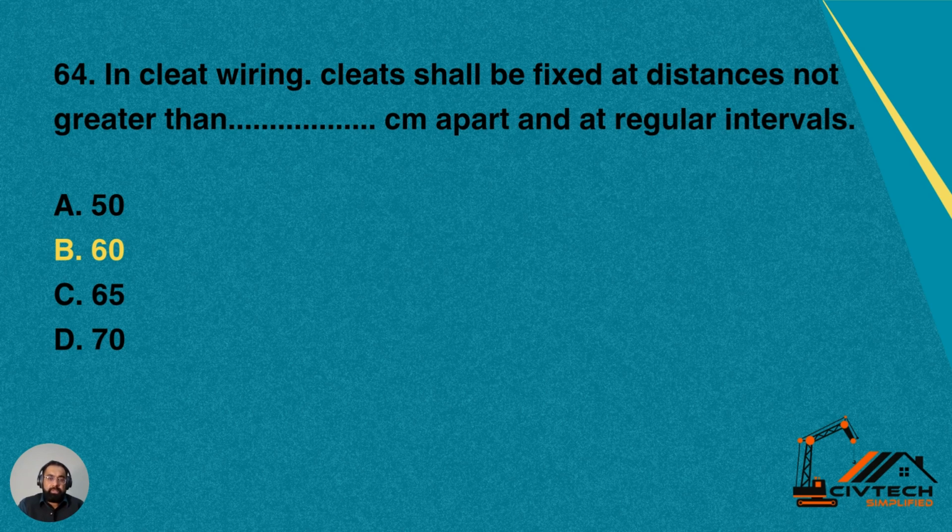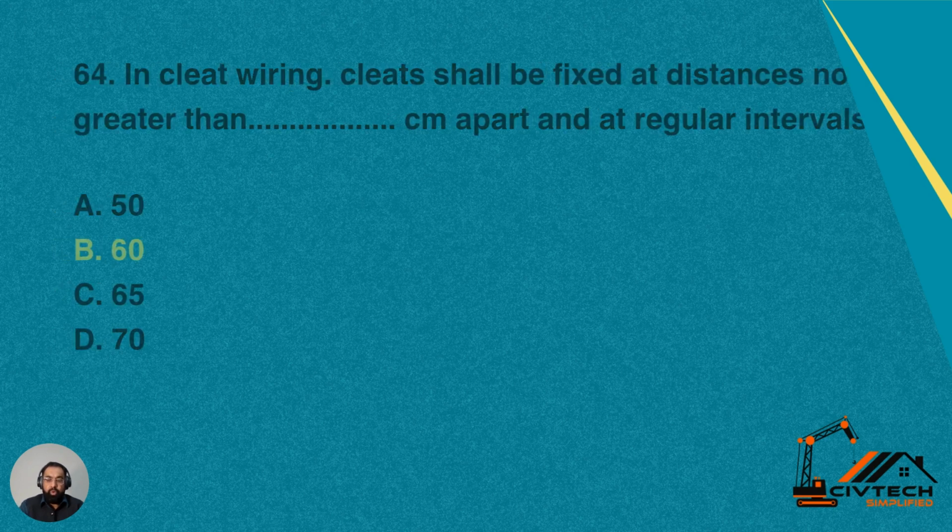So either it is 50 centimeter or 60 centimeter. C is 65 centimeter. D is 70 centimeter. Yes, 60 centimeter is the appropriate distance which should be maintained after every cleat. Within two cleats, 60 centimeter should be the distance, and then similarly it should go on.